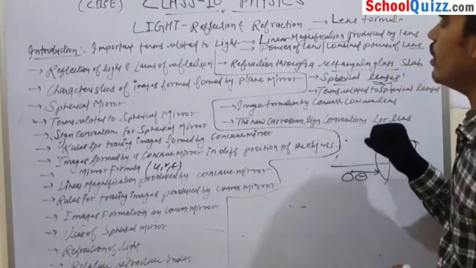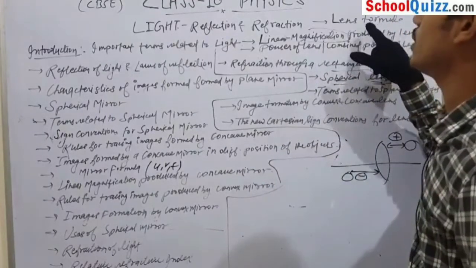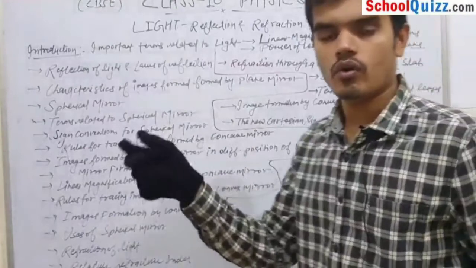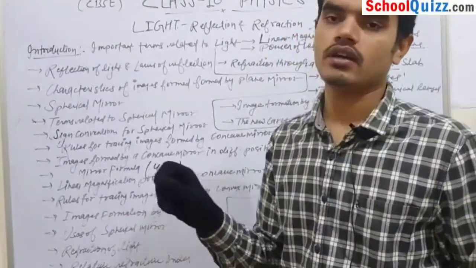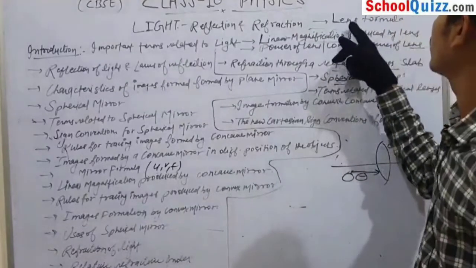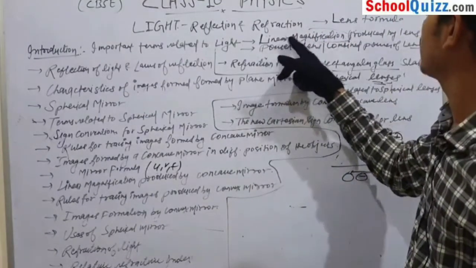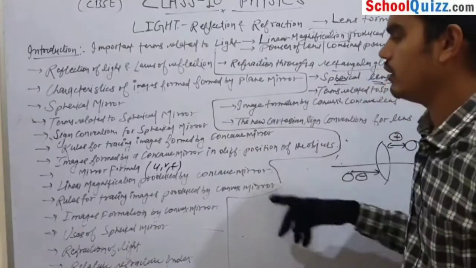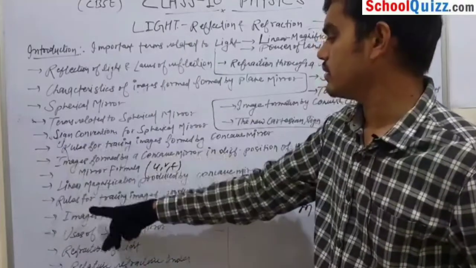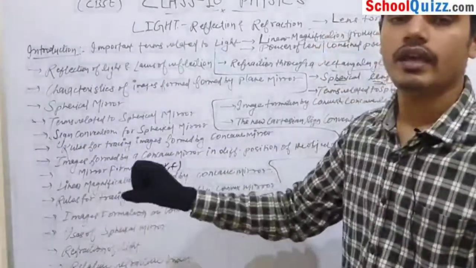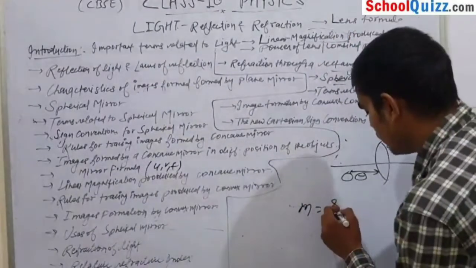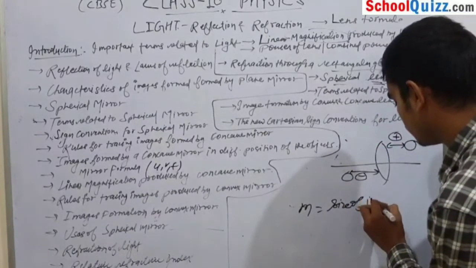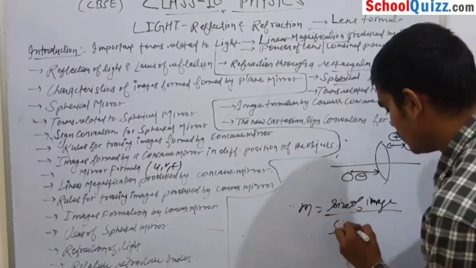Okay. Our next topic is the lens formula. The lens formula is the relation between v, u and f. What is u? u is the distance of the object, v is the distance of the image, and f is the focal length. Okay, this is the lens formula. What is linear magnification produced by a lens? I told you that linear magnification is denoted by m, and linear magnification is equal to the size of the image upon the size of the object.